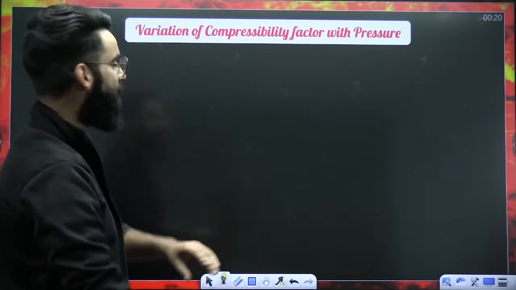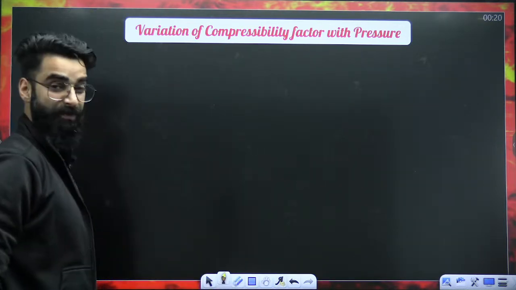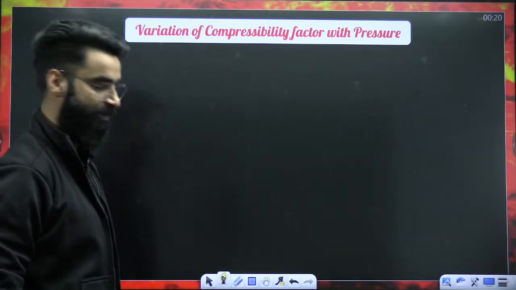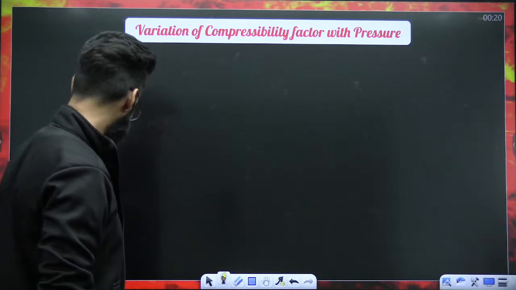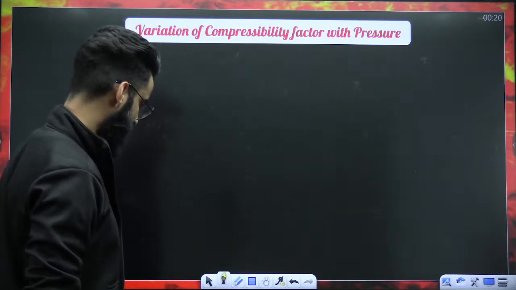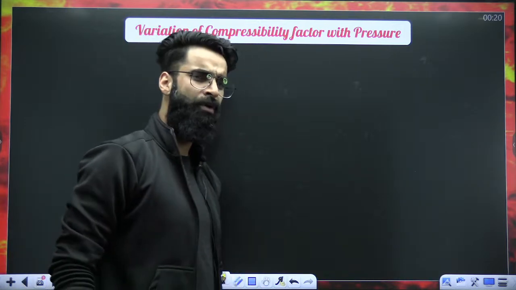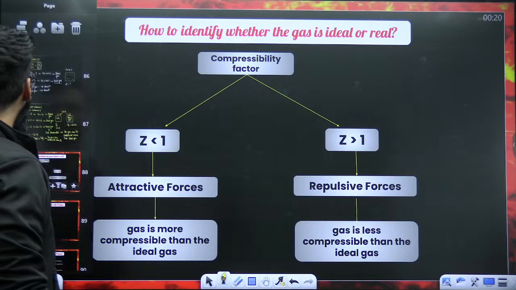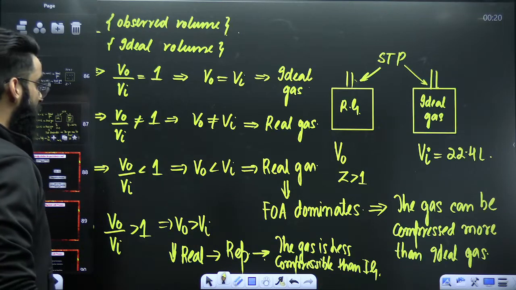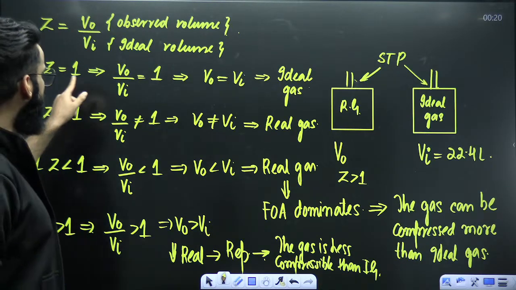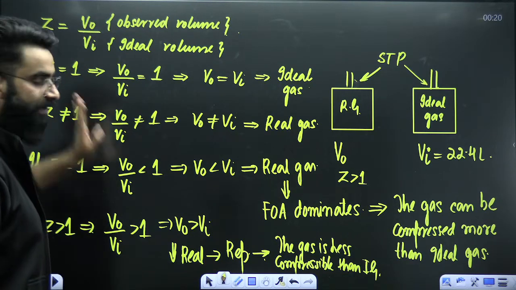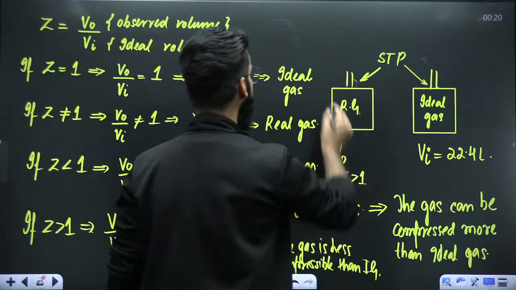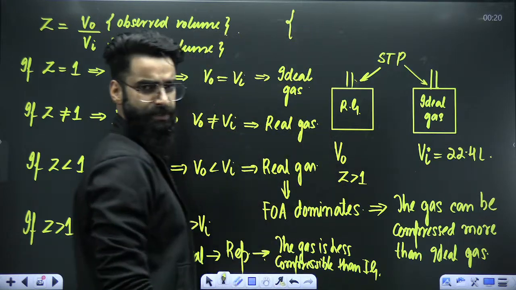Perfect. Now comes one more important point. Variation of compressibility factor with pressure. Before talking about the variation of compressibility factor with pressure, I told you one point a few minutes back. What was that? Z value is equal to V0 divided by Vi. Few minutes back I told you.